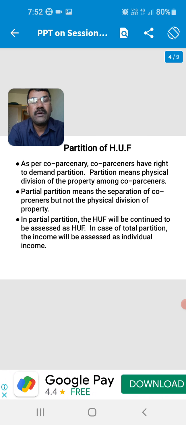In partition, the HUF will continue to be assessed as HUF in case of partial partition. In case of total partition, the income will be assessed as individual income.